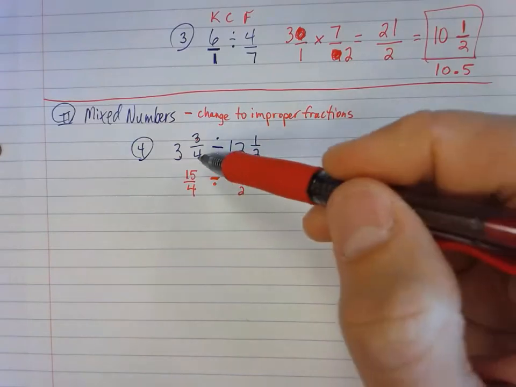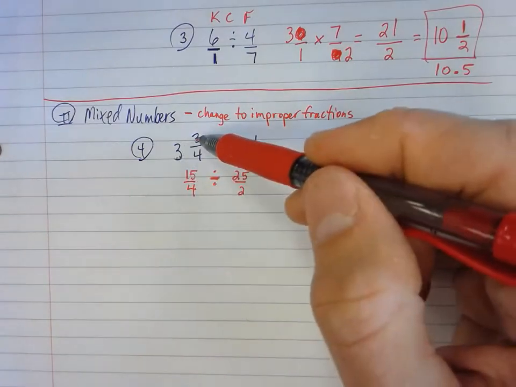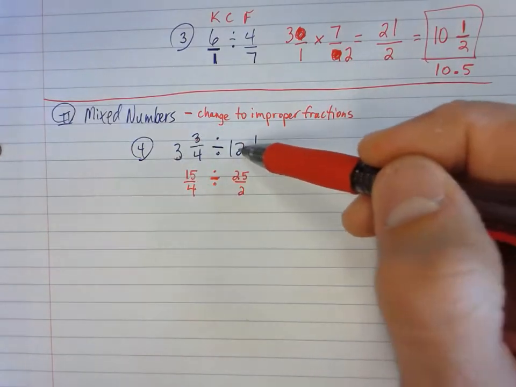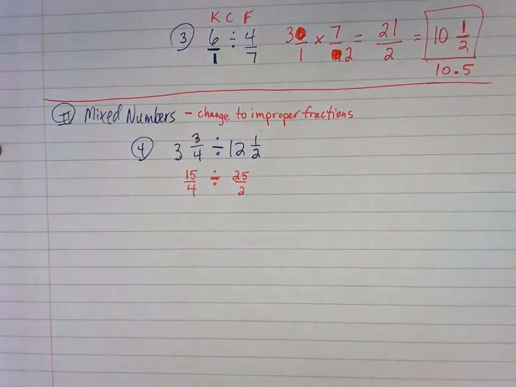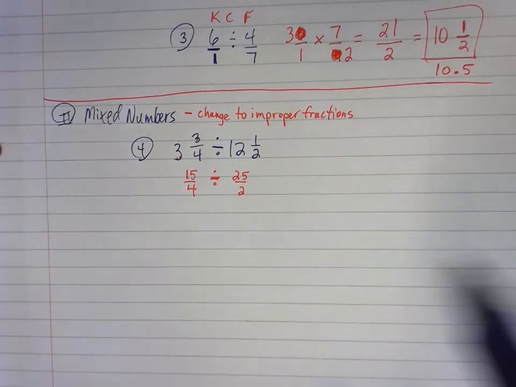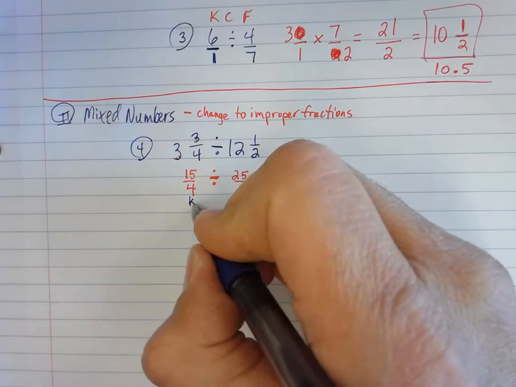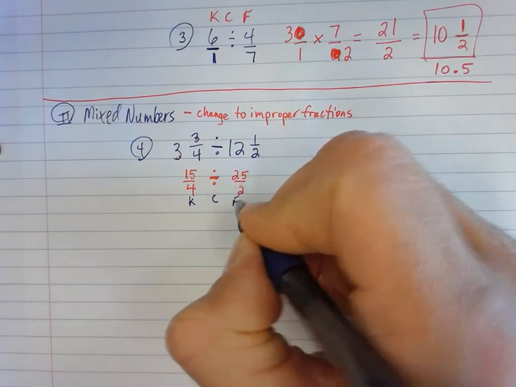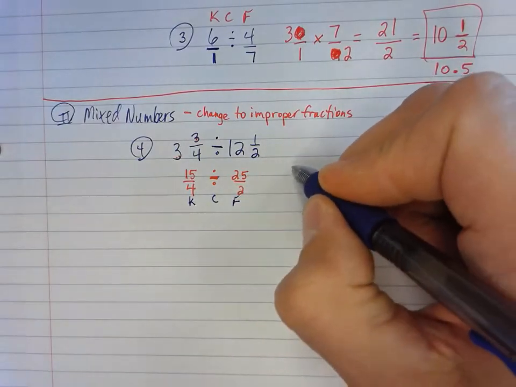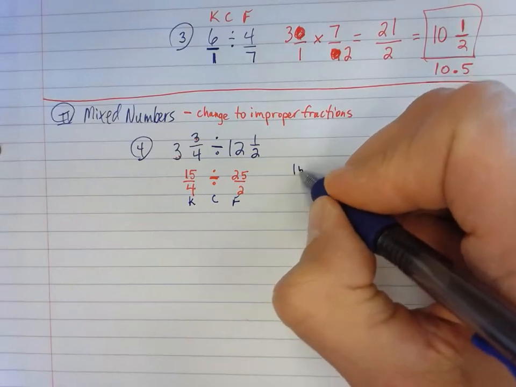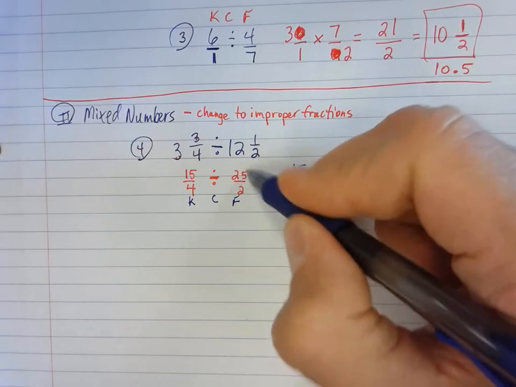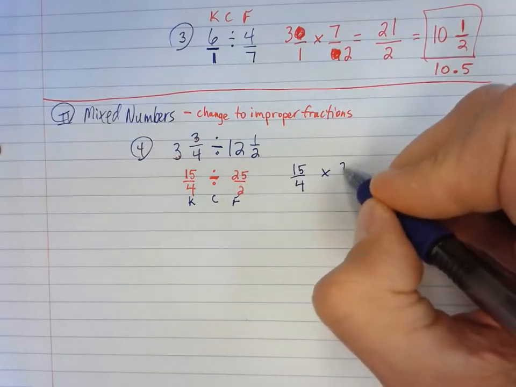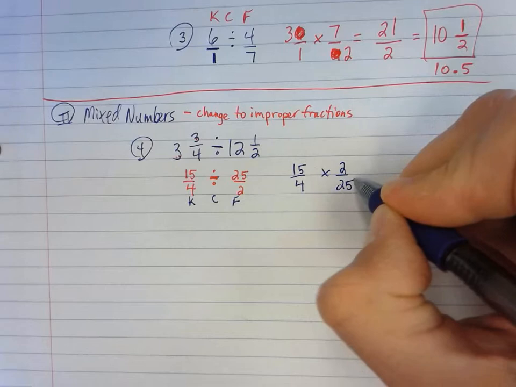Now, again, I'm going to take my divide problem, and I'm going to do keep, change, flip. That would be, keep that first one, 15/4 times. I'm going to flip or use the reciprocal of that, and the reciprocal of that is 2/25.